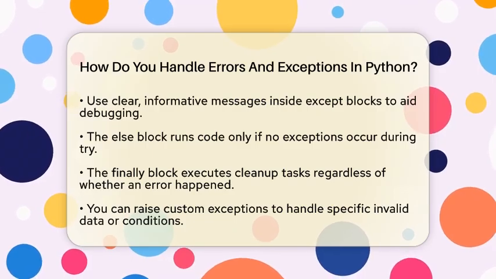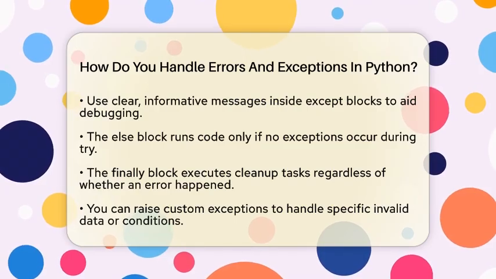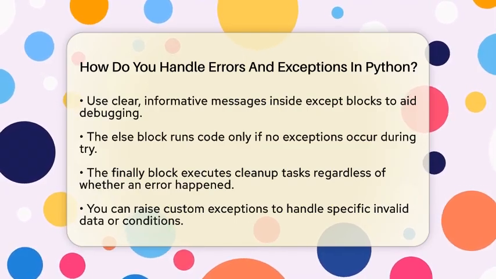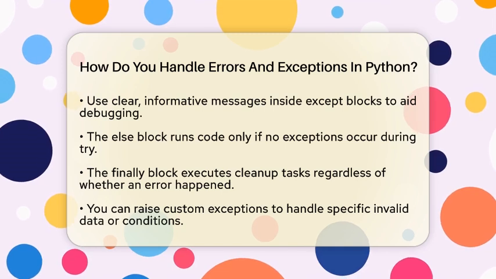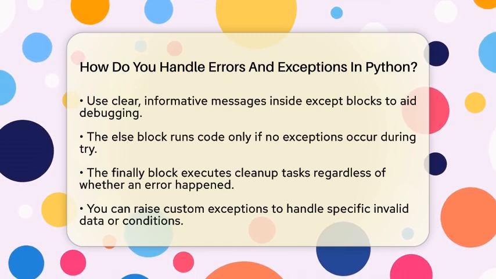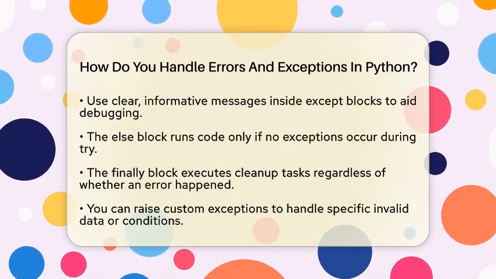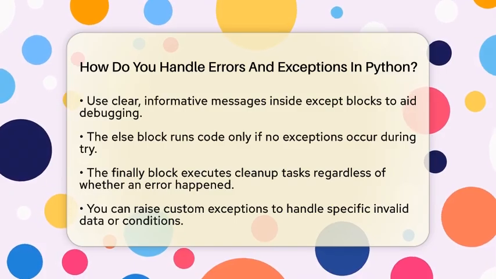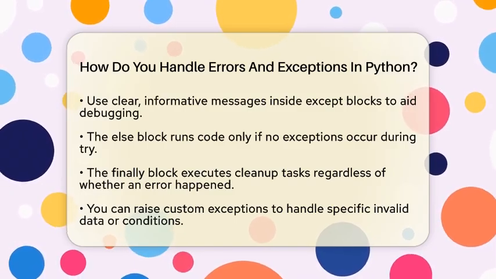Adding clear error messages inside your except blocks makes debugging easier. Instead of a generic message, tell the user exactly what happened. You can also use an else block after try to run code only if no errors occur. For example, if your input is valid, you can proceed with calculations.